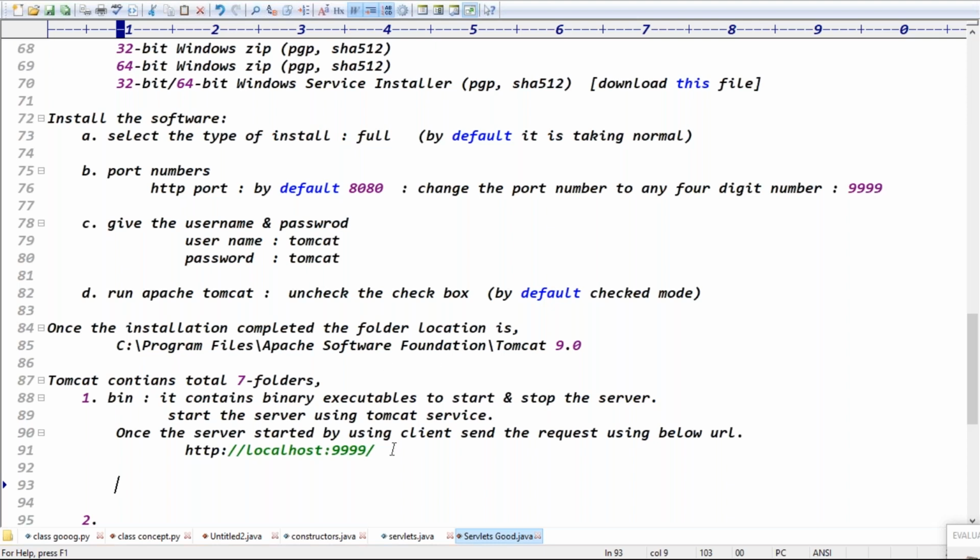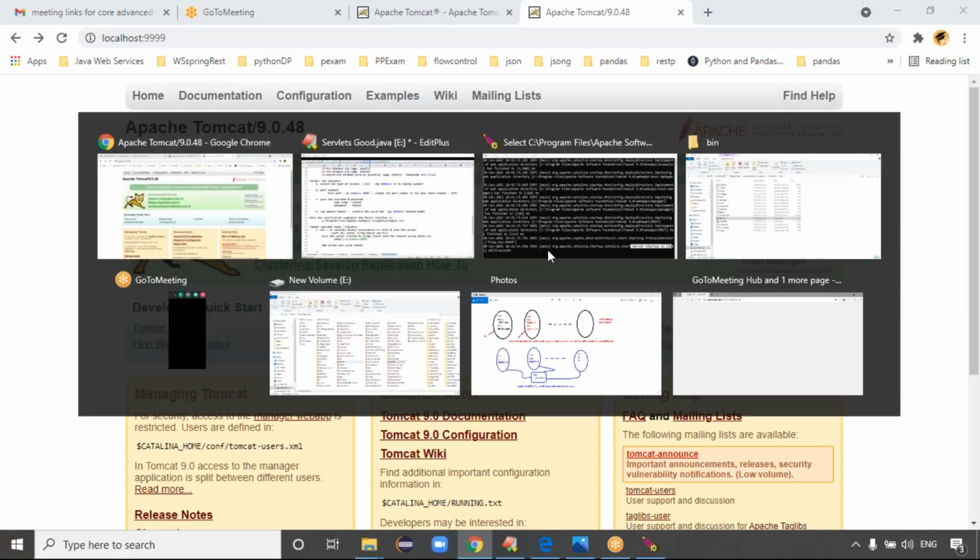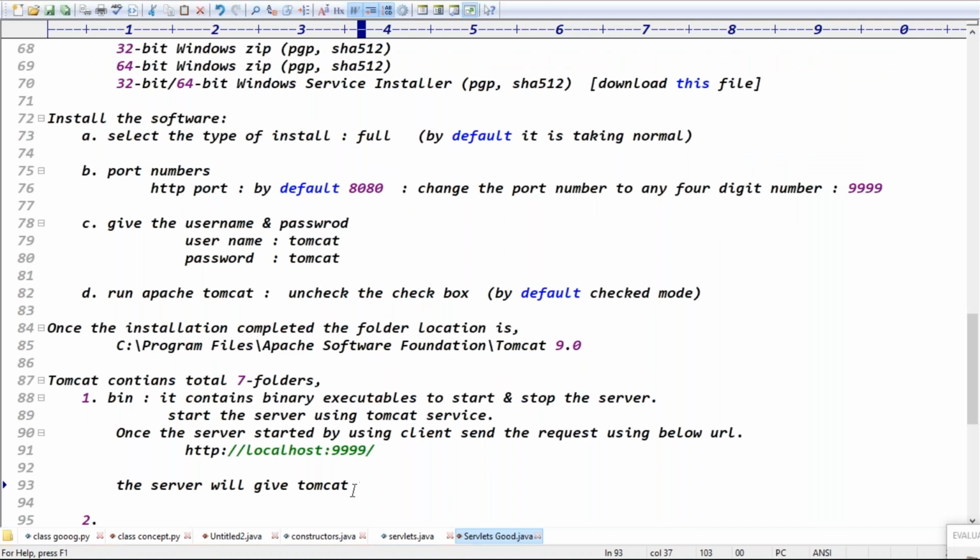Yes, once the server has started, use the client to send the request using the below URL, right? Exactly, guys. The server is in starting mode. Tell me what the server will send as the response. The server will give something like Tomcat. What did you give, guys? This is called a web panel actually.